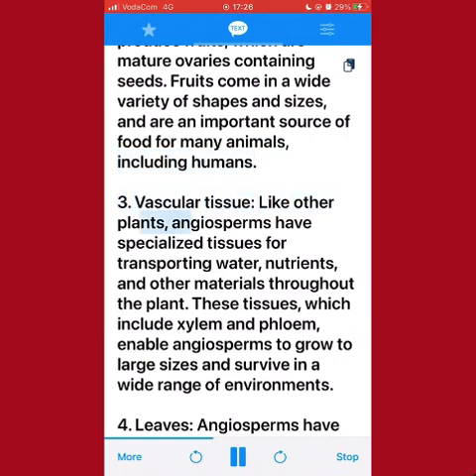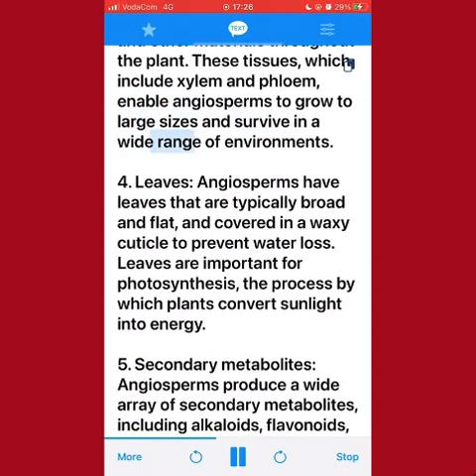Like other plants, angiosperms have specialized tissues for transporting water, nutrients, and other materials throughout the plant. These tissues, which include xylem and phloem, enable angiosperms to grow to large sizes and survive in a wide range of environments. 4. Leaves. Angiosperms have leaves that are typically broad and flat, and covered in a waxy cuticle to prevent water loss. Leaves are important for photosynthesis, the process by which plants convert sunlight into energy.